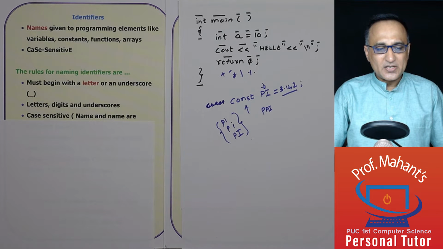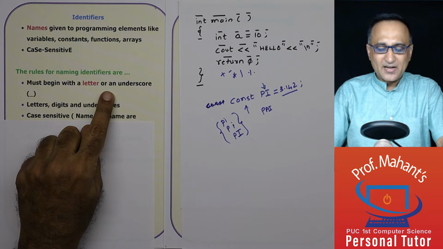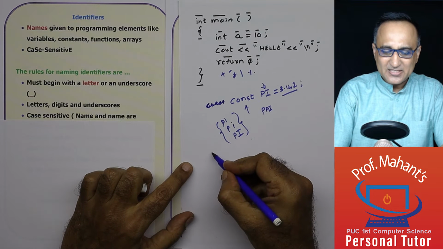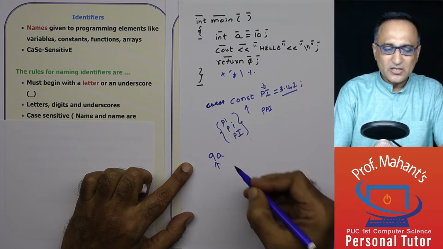The first thing you need to understand is the names you give to variables, constants are case sensitive. The names must begin with a letter or an underscore. That means you cannot have a variable name like 9a because it is beginning with a number.